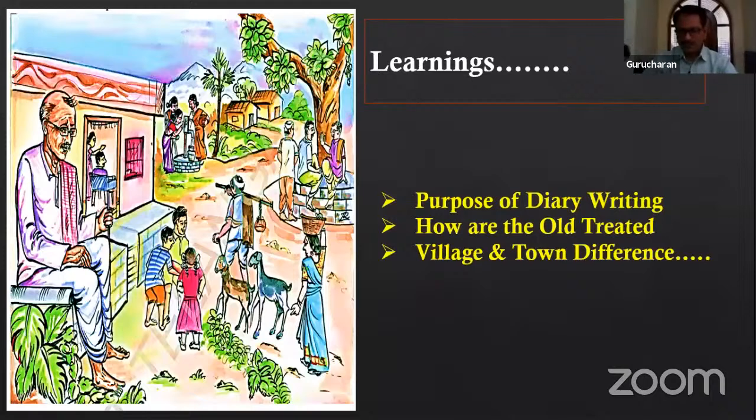Okay, what are the learnings? What are the main points we have discussed in this session? What is the purpose of writing a diary? Why do we generally write a diary?